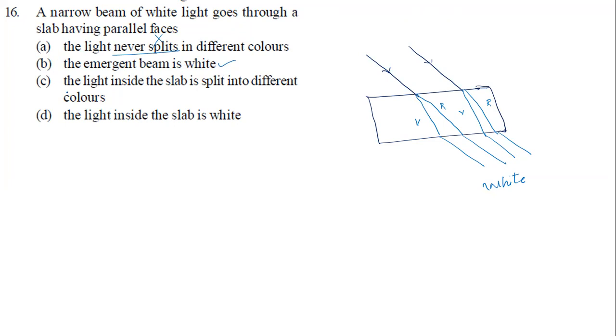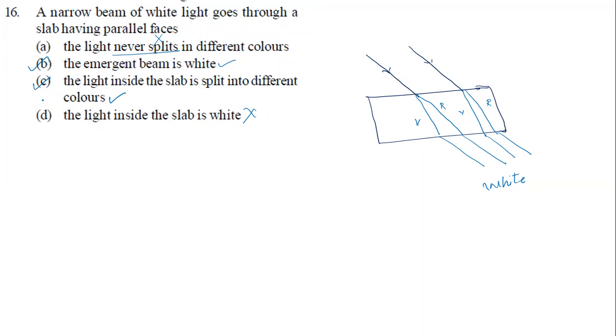Look at the next option now: the light inside the slab is split into different colors. That's also right. Yes, it is splitting into different colors. Correct answer. The light inside the slab is white? No, it is split up. Here, options B and C are correct. Both are correct in this question.